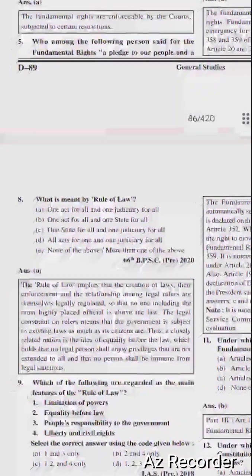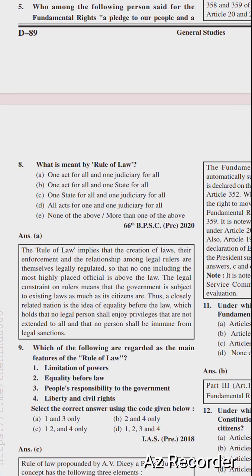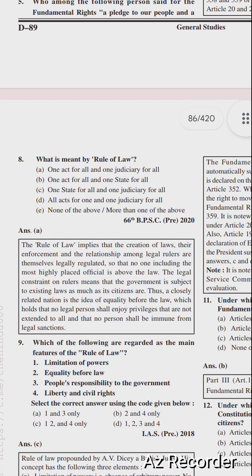Okay, so what is meant by rule of law? A. One act for all and one judiciary for all. The rule of law implies that the creation of law, their enforcement, and the relationship among legal rules are themselves legally regulated, so that no one, including the most highly placed official, is above the law. The legal constraint on rulers means that the government is subjected to existing laws as much as its citizens are.